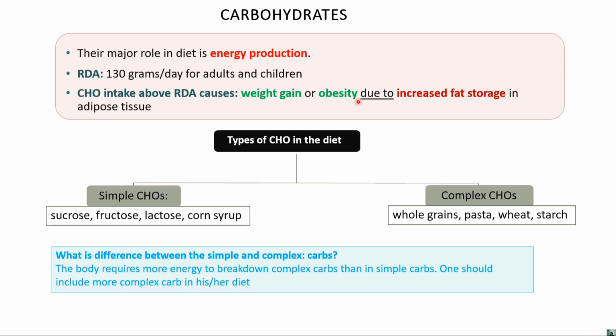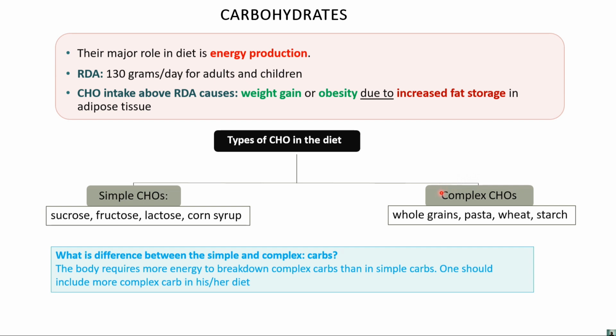Now we see the types of carbs, the types of CHO, carbohydrate: carbon, hydrogen and oxygen. It is nothing but simple sugar and complex sugar. Simple sugars have examples like sucrose, fructose, lactose and corn syrup, and complex sugars are involved in whole grain pasta and wheat starch. What happens in the complex sugar?